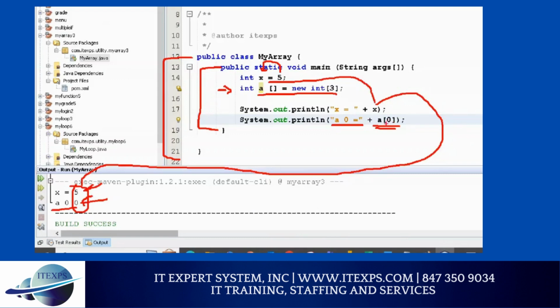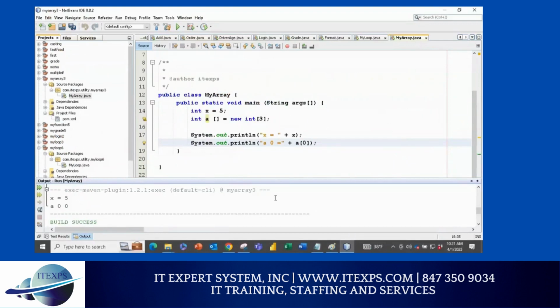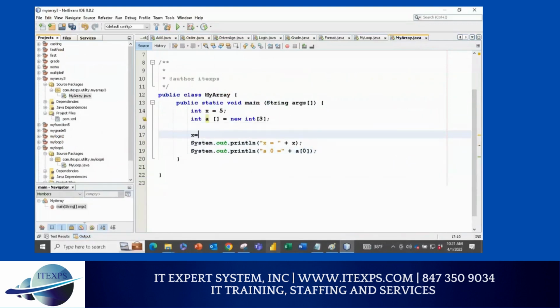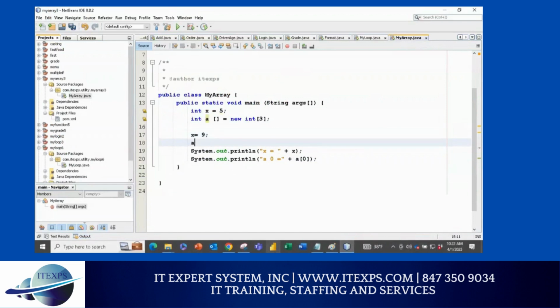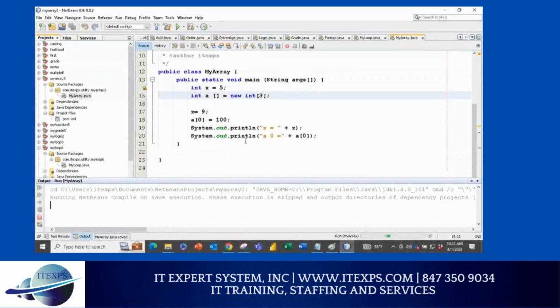Now, let's assume I'm doing here, please understand, X equal to 9. And if I say A of 0 equals 100. Now, when I run the program, what should I expect? 9 and 100. Makes sense or no? So I'm writing the value.